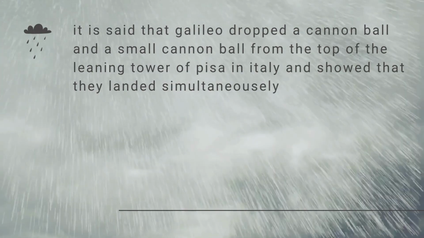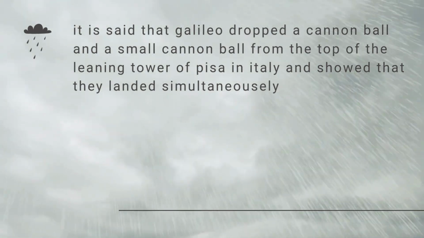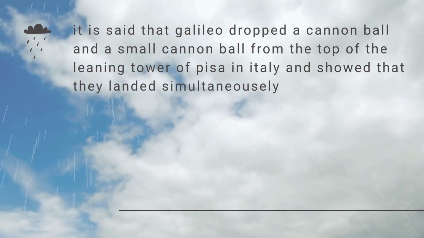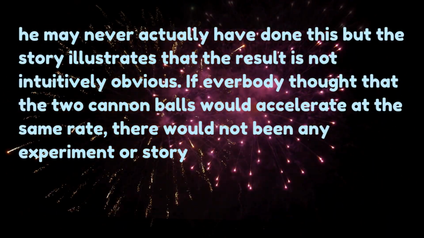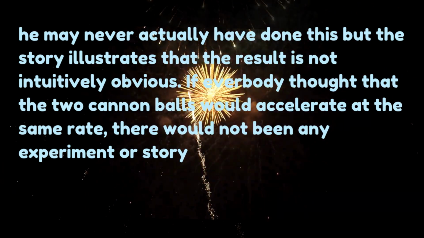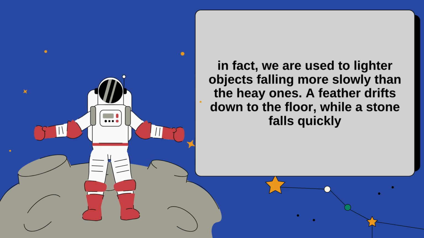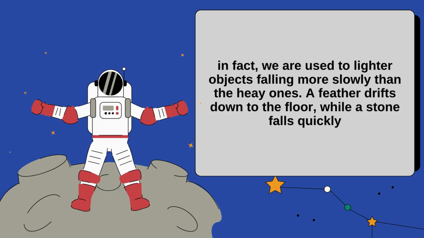It is said that Galileo dropped a large cannonball and a small cannonball from the top of the Leaning Tower of Pisa in Italy and showed that they landed simultaneously. He may never actually have done this, but the story illustrates that the result is not intuitively obvious. If everyone thought that the two cannonballs would accelerate at the same rate, there would not have been any experiment or story. In fact, we are used to lighter objects falling more slowly than heavy ones.